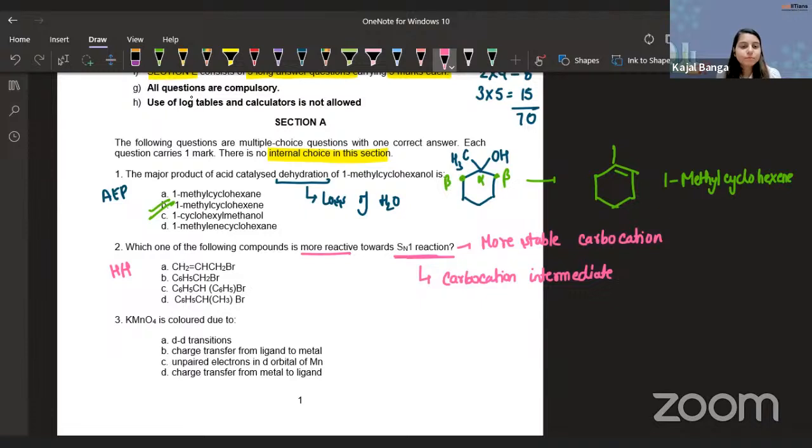Quickly. Will it be the first part? So guys, do one thing, just remove this bromine, put a positive charge on the carbon, and try to check the stability of the carbocation. The one in which you get the more stable carbocation will be your answer. That's it. So tell me.